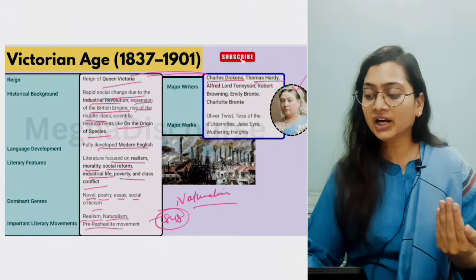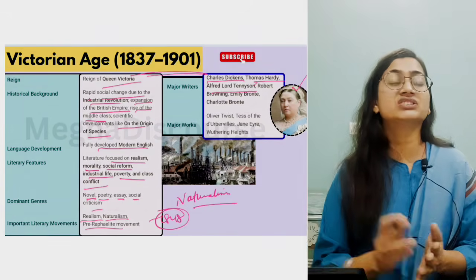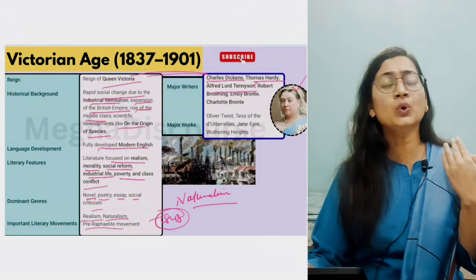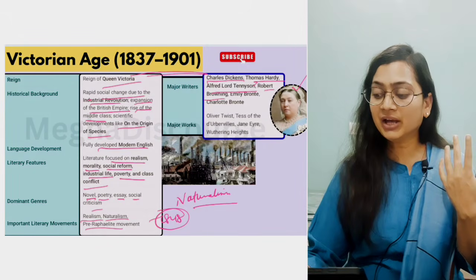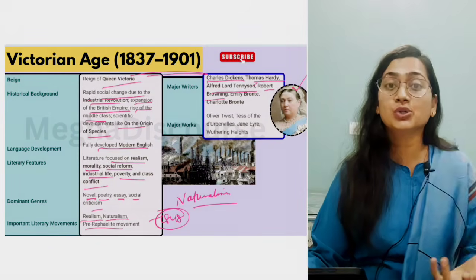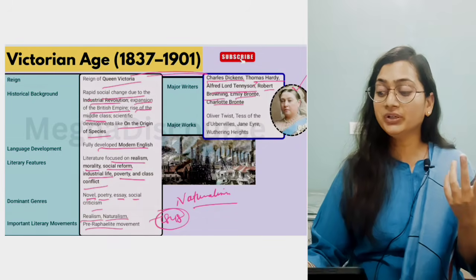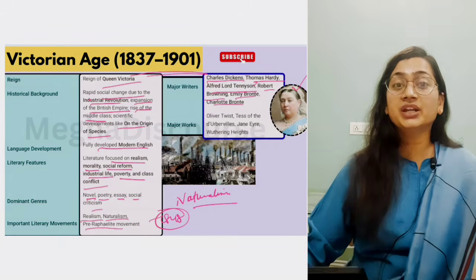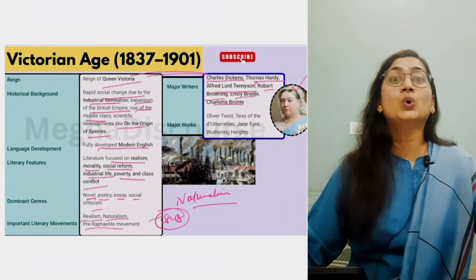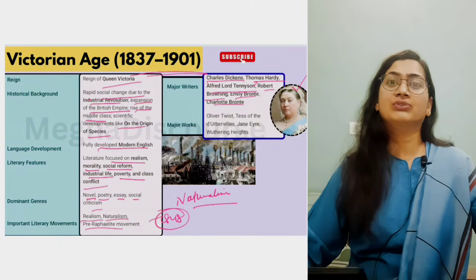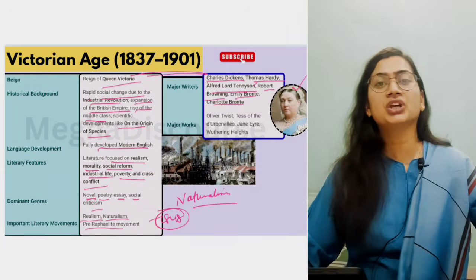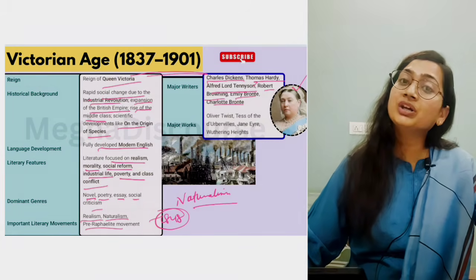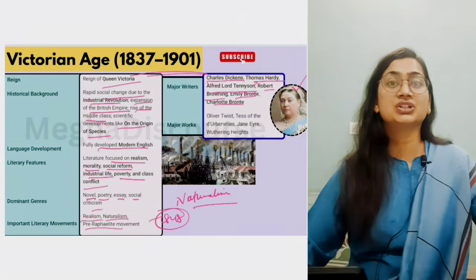Like we have Thomas Hardy's novels, then Lord Tennyson, who was the poet laureate, he wrote In Memoriam, an elegy. He also wrote on education. Then we have Robert Browning, he wrote dramatic monologues, My Last Duchess. Emily Bronte, Charlotte Bronte, this is the time of the Bronte sisters. Now women are emerging. In the Victorian age you will find women novelists, like in the romantics we have Jane Austen, and essayists like William Hazlitt, Charles Lamb. Similarly in the Victorian age we have the Bronte sisters, George Eliot.